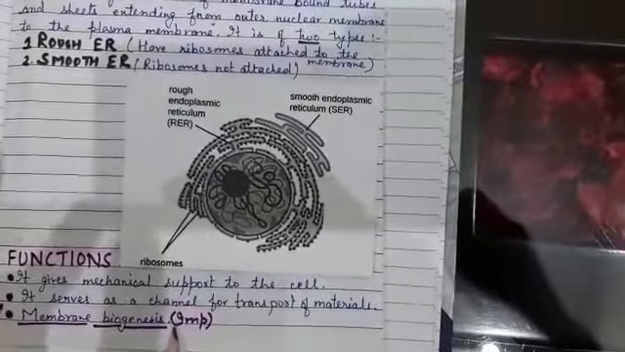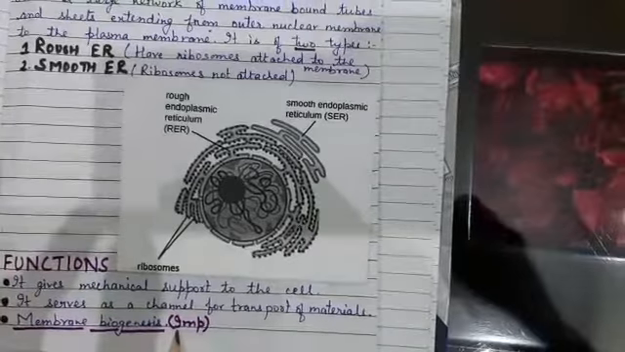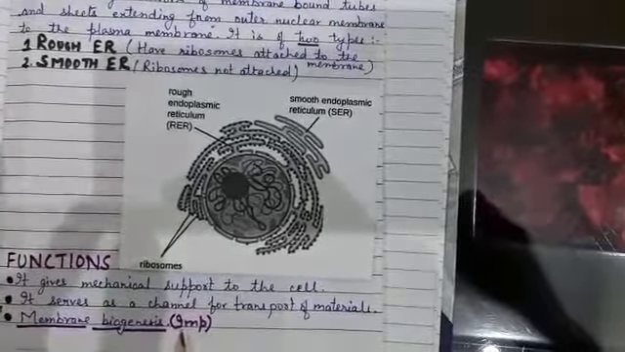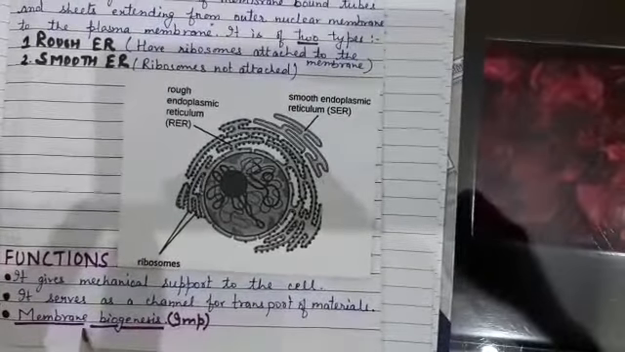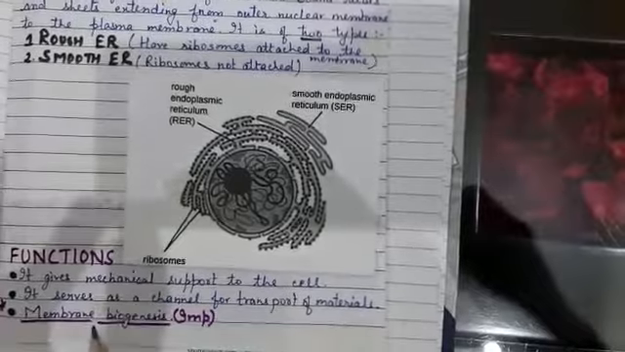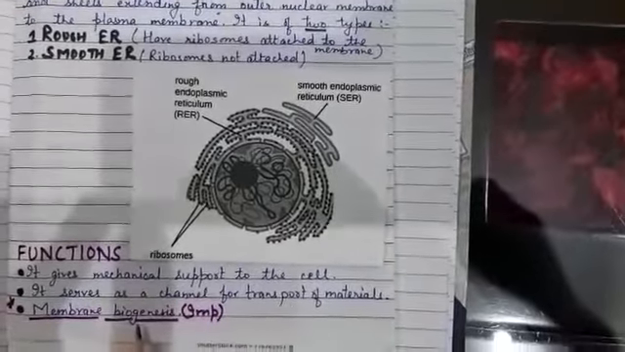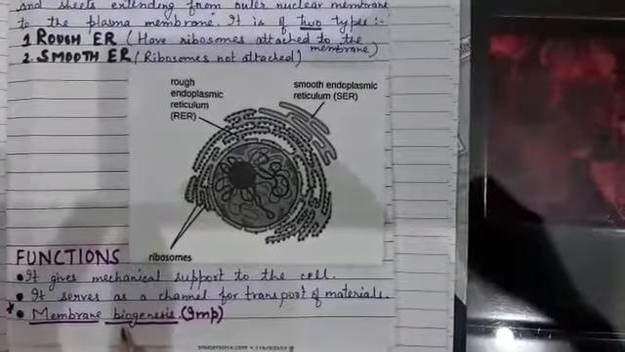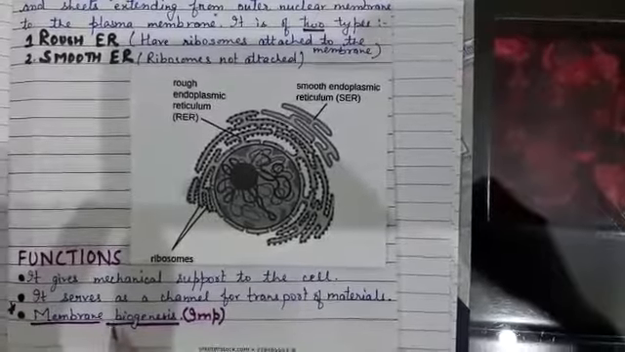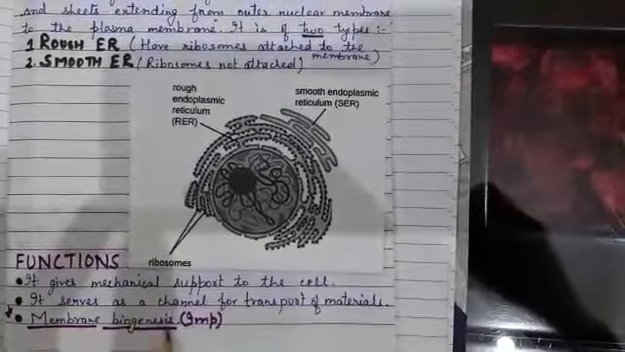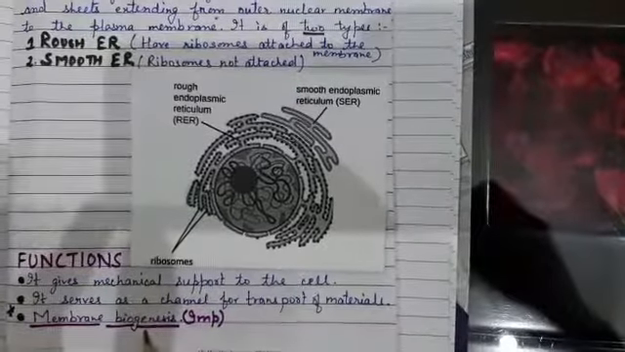The ribosomes attached to the rough endoplasmic reticulum help in the synthesis of proteins, while the smooth endoplasmic reticulum helps in the synthesis of lipids, and together they help in the synthesis of the cell membrane. As I told you, the cell membrane or plasma membrane is mainly made up of proteins and lipids. So the proteins and lipids help in the synthesis of the cell membrane, and this is called membrane biogenesis.